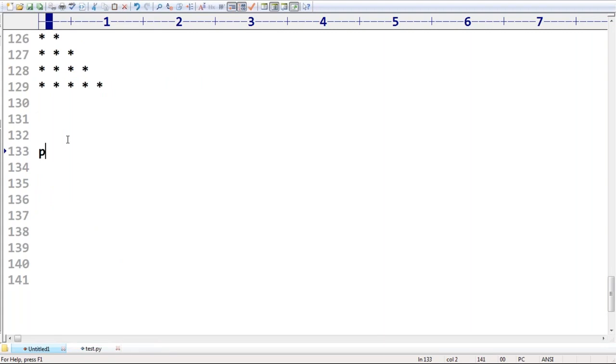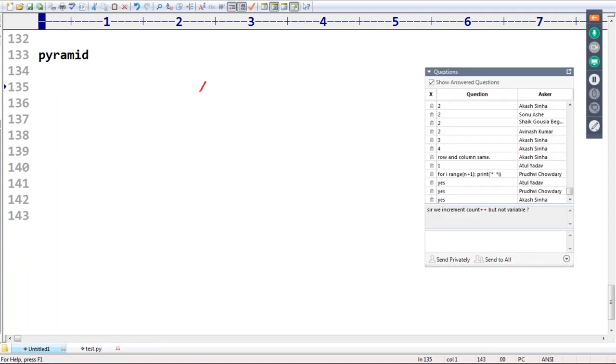Are you getting that? Pyramid. You may be aware of the pyramid style from our childhood. What is the pyramid, sir? How can you do that? First one star, next and after that, like this. Next and after that, like this one. Sir, this one is nothing but pyramid style. Are you getting? We are required to do that. How can you do that? Very simple, sir. Can anyone please guide?